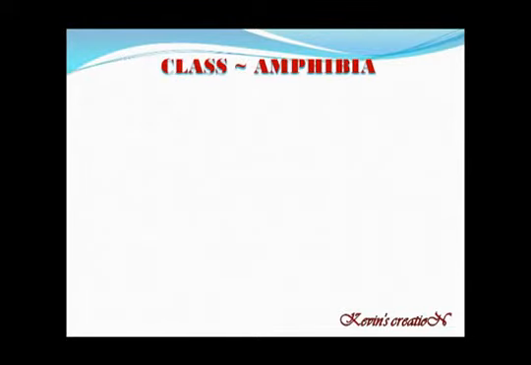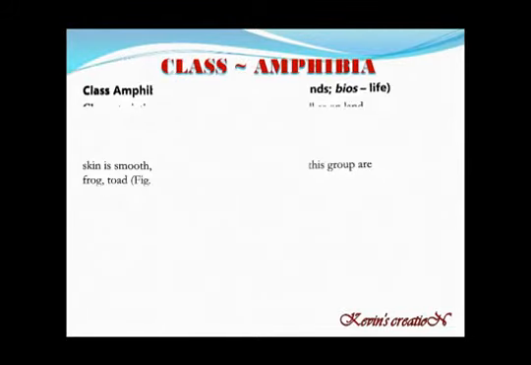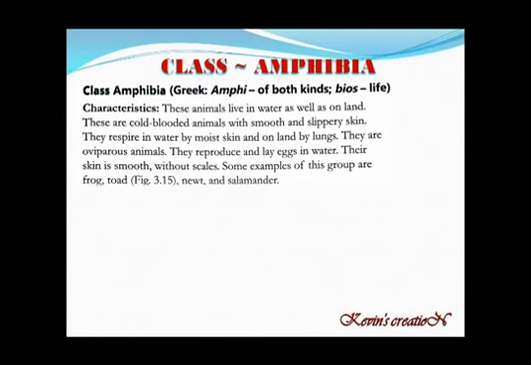Next one we have is class Amphibia. This word Amphibia is taken from the Greek word amphi, which means of both kinds, and bios is life. Both kinds means what? These animals can live in water as well as on land. That means they are terrestrial and also aquatic, and that is why they are called amphibia.